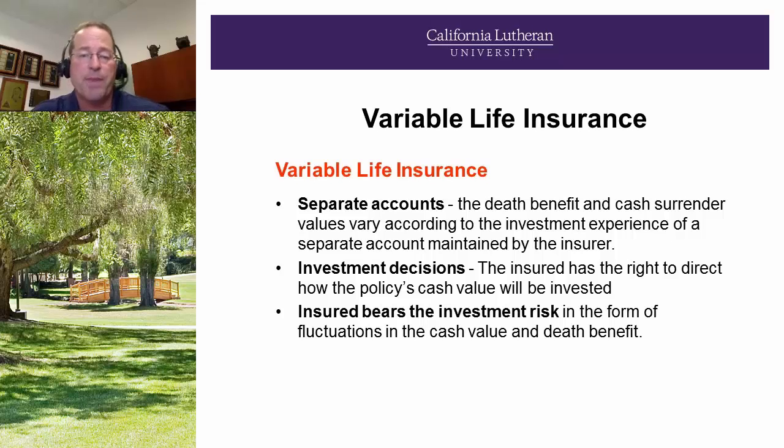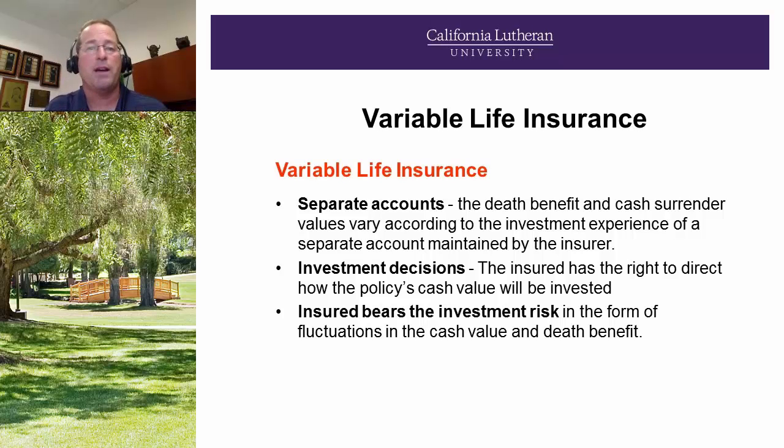Variable life insurance. The cash is kept in a separate account, so the death benefit and cash surrender values vary according to the investment experience of a separate account maintained by the insurer. Investment decisions: the insured has the right to direct how the policy's cash value will be invested. Typically, it's in mutual funds.